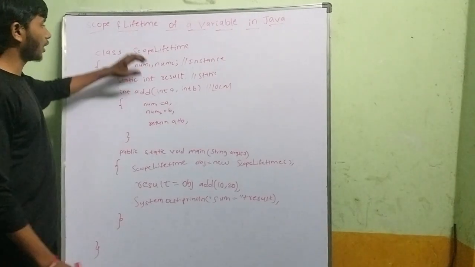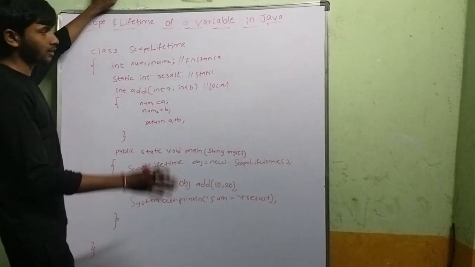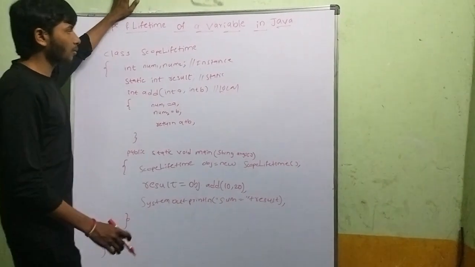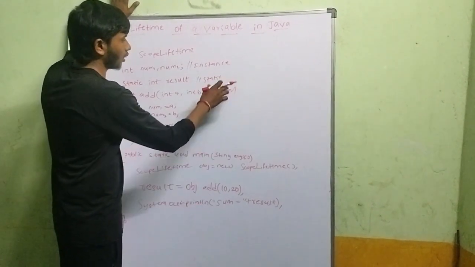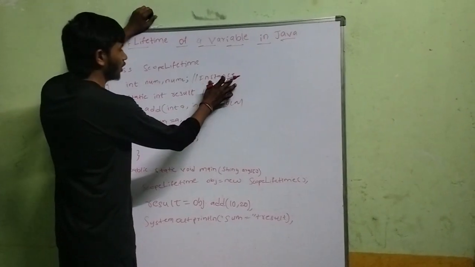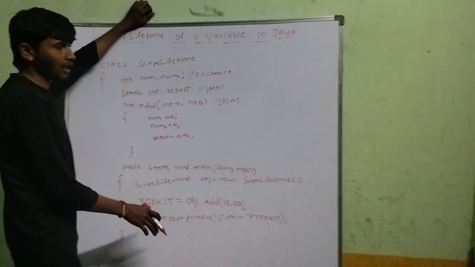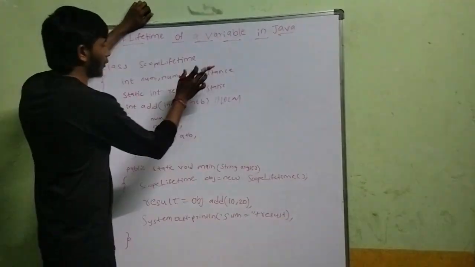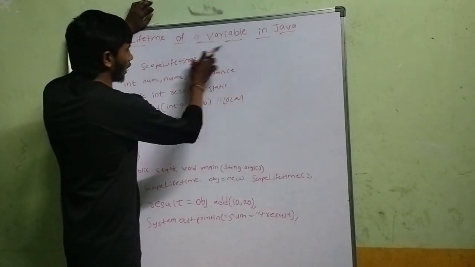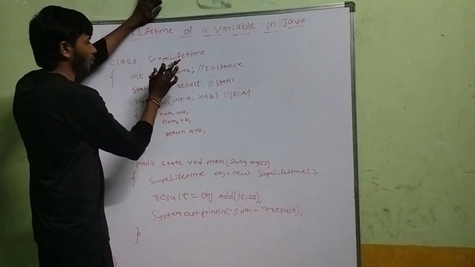Here the scope of the instance variable is that it can be accessed throughout the class except in static methods, and the lifetime of the instance variable is until the object of the class stays in the memory. As long as the object stays in the memory, the instance variable is still alive.